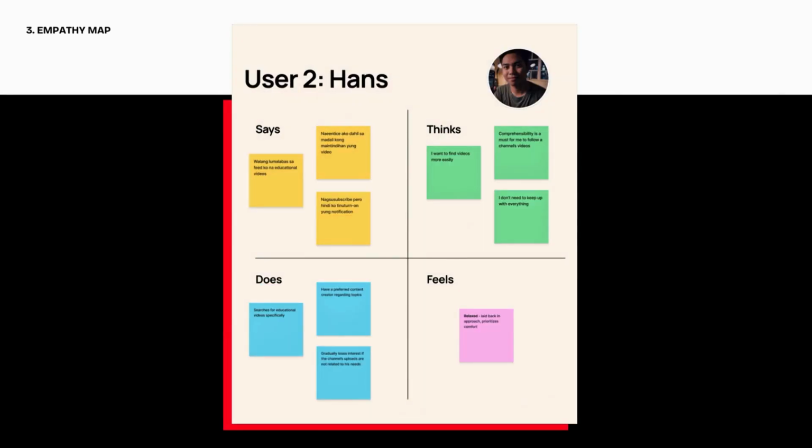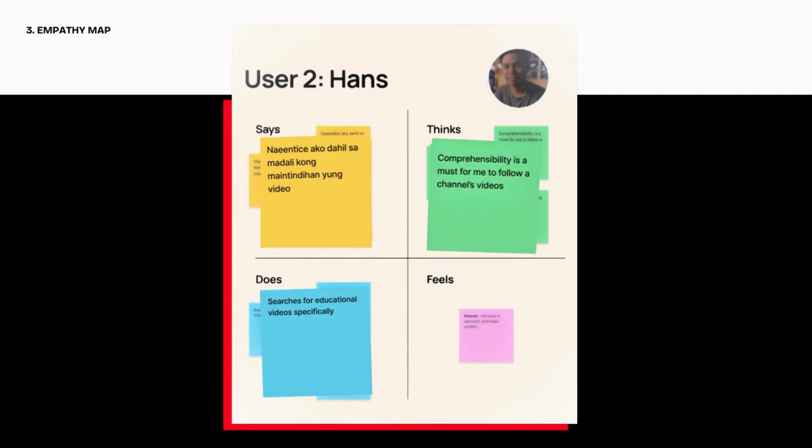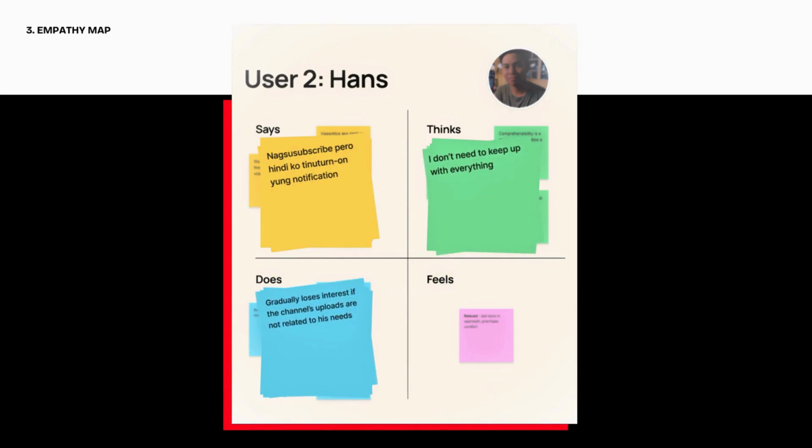Next is user Hans. He says educational videos rarely appear in his feed, so he has to search specifically for them. He values comprehensibility, stating he gets enticed to a channel when he can easily understand their videos. He subscribes but turns off notifications, gradually losing interest if uploads stray from his needs. Overall, Hans is relaxed and laid back, prioritizing personal comfort and his learning journey.